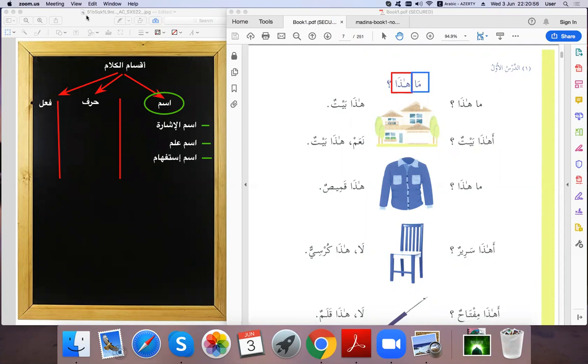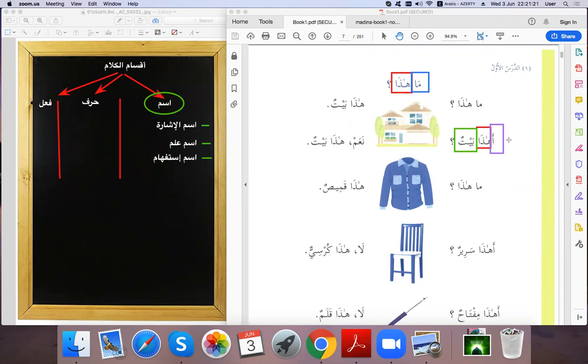So ما هذا, هذا بيت. We have here as well ism إشارة. هذا بيت. We have اسم العلم بيت, and we have another one which is a. A is a letter, a harf, a particle. It's not ism. It is for asking questions as well as ma.